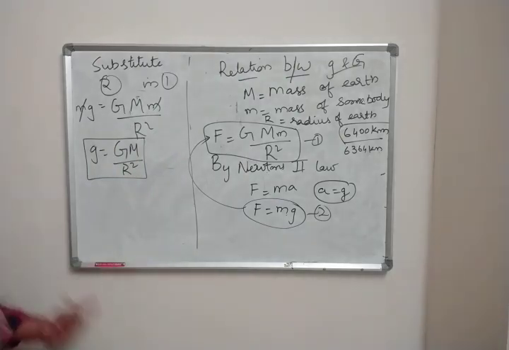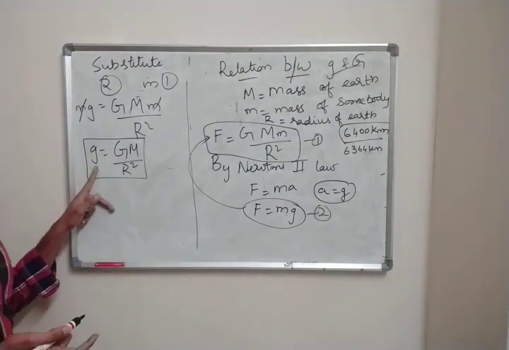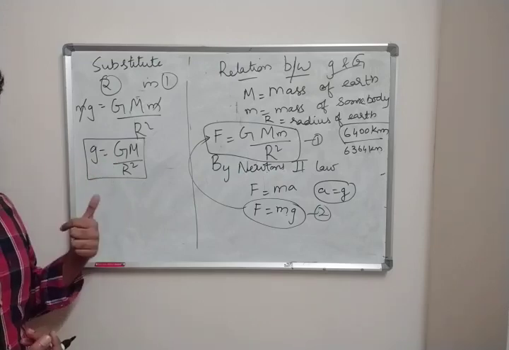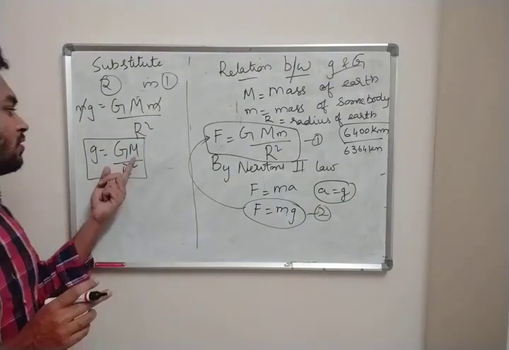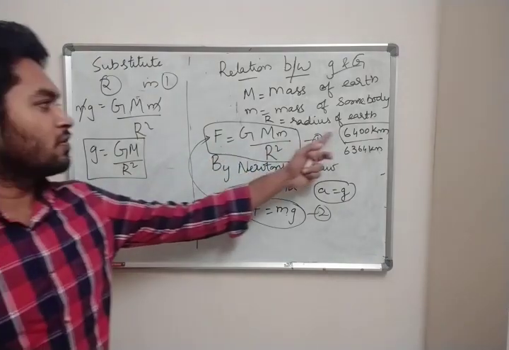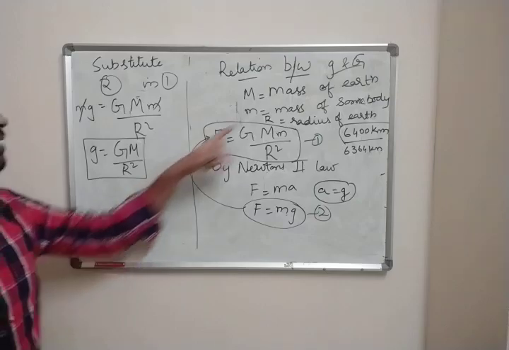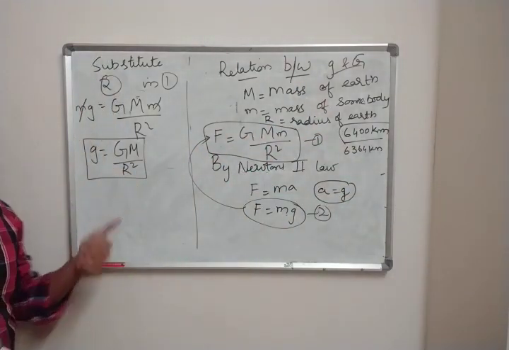Now from here you can find out something. What is that? You know the value of g, 9.8 meter per second square. You know what is capital G, 6.67 into 10 to the power minus 11. And you also know the radius of Earth, 6,400 kilometers approximately. Now what is capital M? Mass of Earth. So indirectly you can find the mass of Earth.